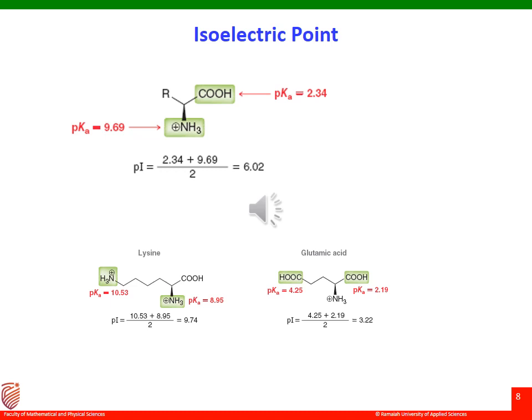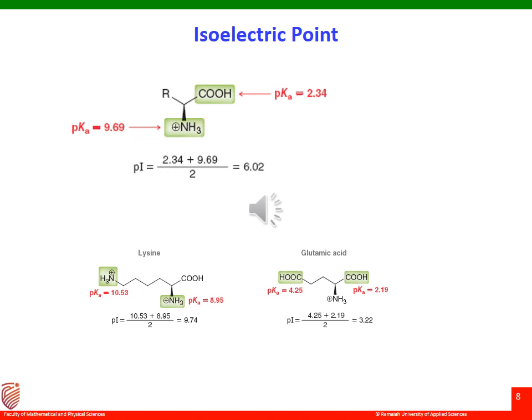Let us look into the isoelectric point of amino acids. For each amino acid, there is a specific pH at which the concentration of the zwitterion form reaches its maximum value. This pH is called the isoelectric point, which is also indicated as pI, where the p is lowercase and the I is uppercase. And each amino acid has its own pI value.